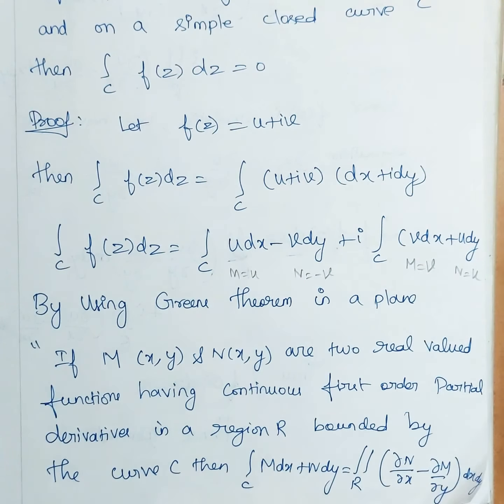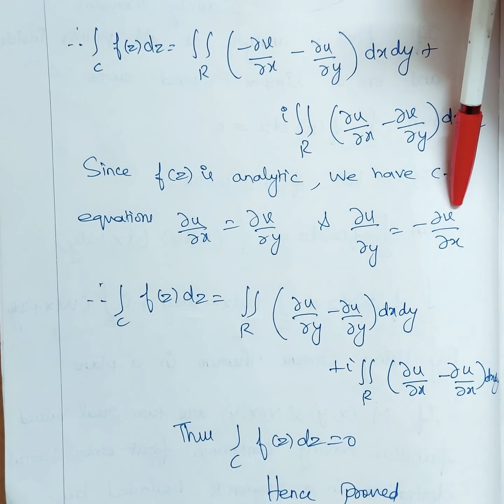So now we have an analytic function. If the function f of z is analytic, then the CR equations, that is Cauchy-Riemann equations, are satisfied. What is that CR equation? ux is equal to vy. In module 1 we have learnt and we have proved it. So del u by del x is equal to del v by del y. We can substitute any one value in that. And what is the other CR equation? del u by del y, that is uy, is equal to minus vx, minus del v by del x.